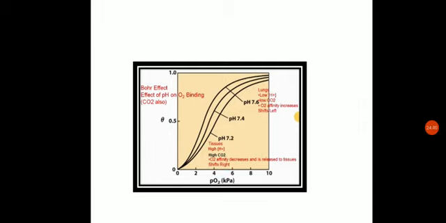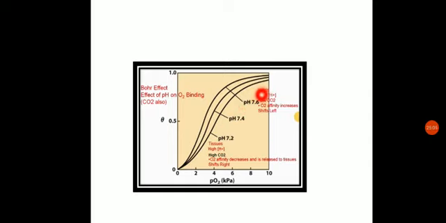In the tissues, what conditions are found? The H plus concentration is high, due to the reaction of CO2 plus H2O. Next, there is also a high CO2 concentration due to different types of biochemical reactions, particularly those releasing CO2. Due to this, the oxygen affinity of the hemoglobin will decrease, and hence the oxygen will be released, and the sigmoid curve will shift towards the right side.